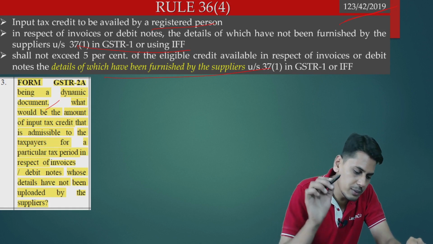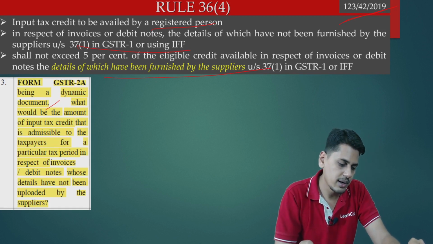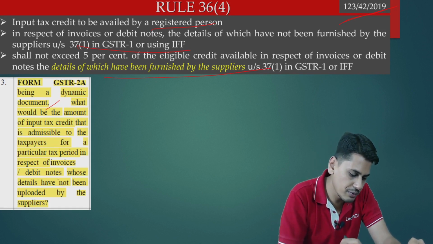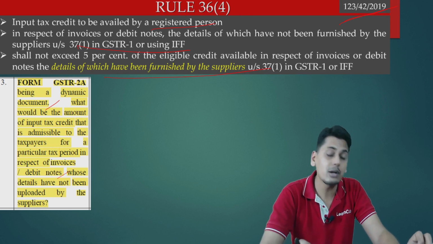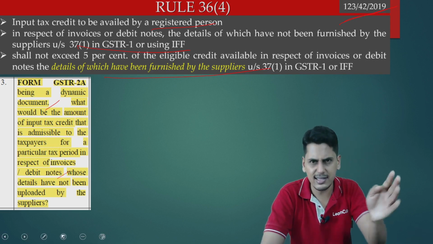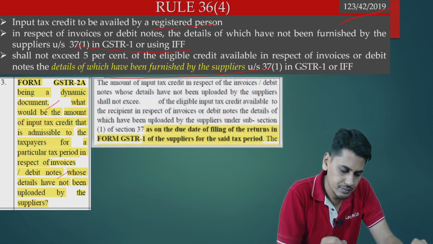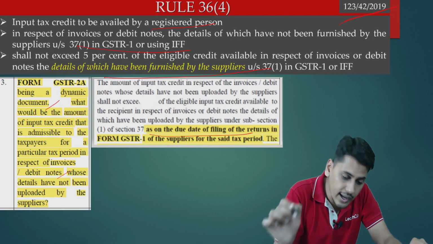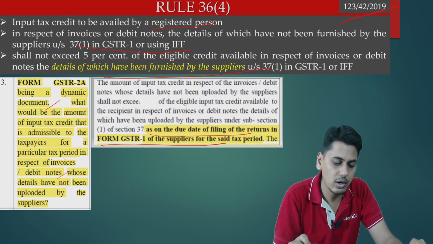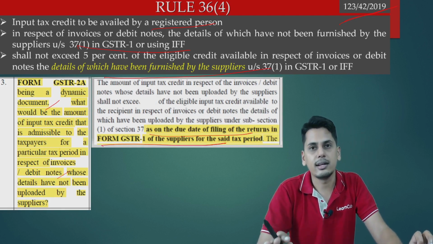What would be the amount of input tax credit that is admissible to a taxpayer for a particular tax period in respect of invoices or debit notes whose details have not been uploaded by the suppliers? So it is asking what should be the cutoff date which should be taken. It tells you, as on the due date of filing of returns of form GSTR 1 of the suppliers for the said tax period.